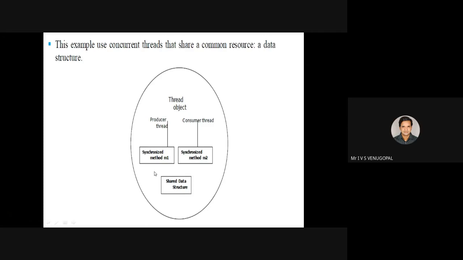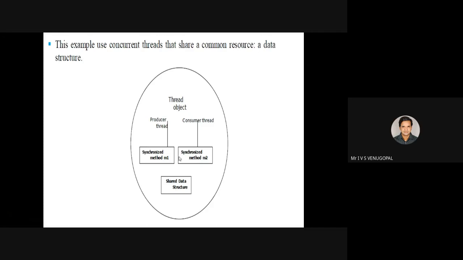For example, consider there is a producer. Producer is a thread in the threaded object that is writing into a data structure. That is writing into the data structure within the thread object using a method, say M1. Hence, M1 method needs to be synchronized.